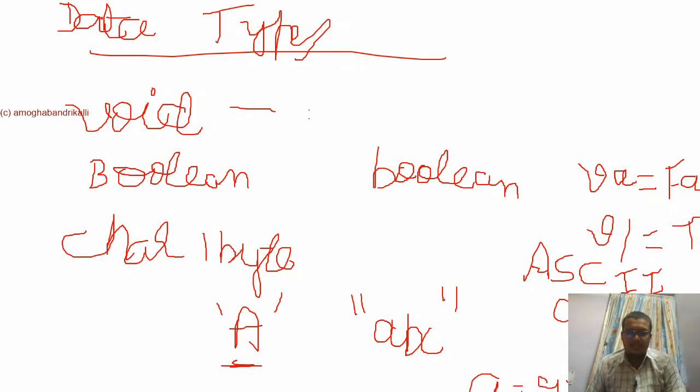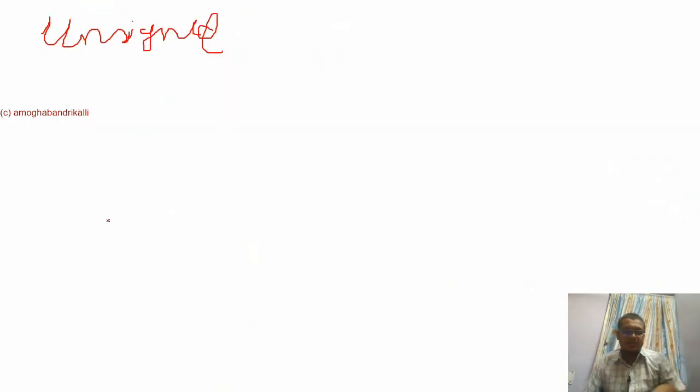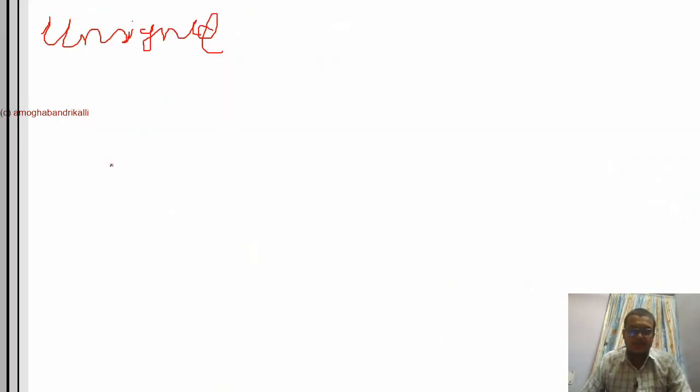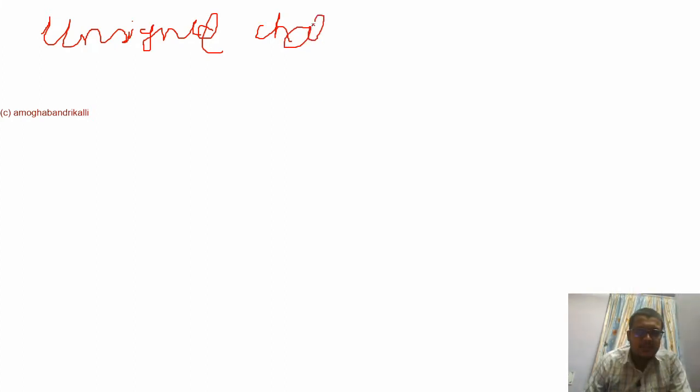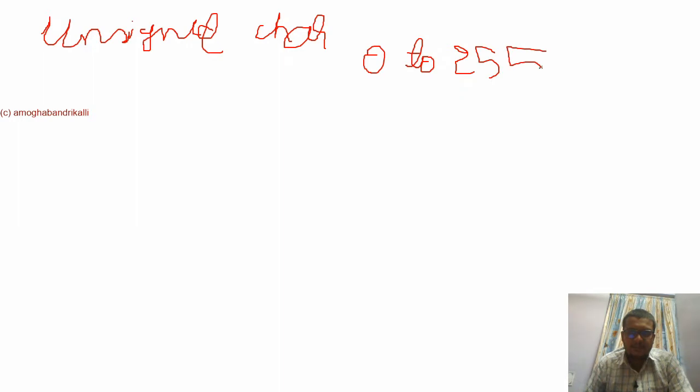If it is capital A, it is around 65, I guess. So unsigned char is the one which stores values converted into 0 to 255, and 1 byte of memory is used.